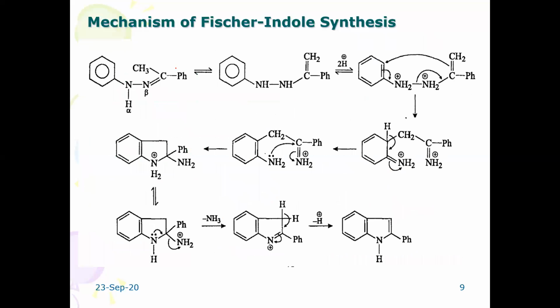In the same way, you have to remove these two groups, and here you will again find R1, R2. Phenyl hydrazine is common. Same way, when you substitute R1, it means one is H and the R group is present. Finally, you will get the R1, R2 substituted product. So this is how the Fischer-Indole synthesis takes place.